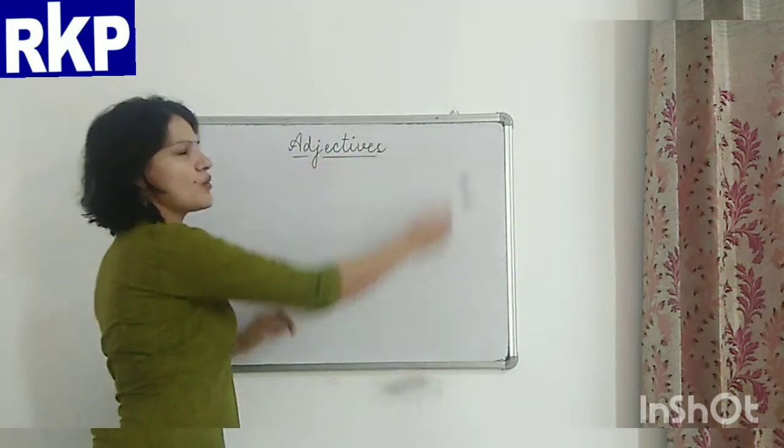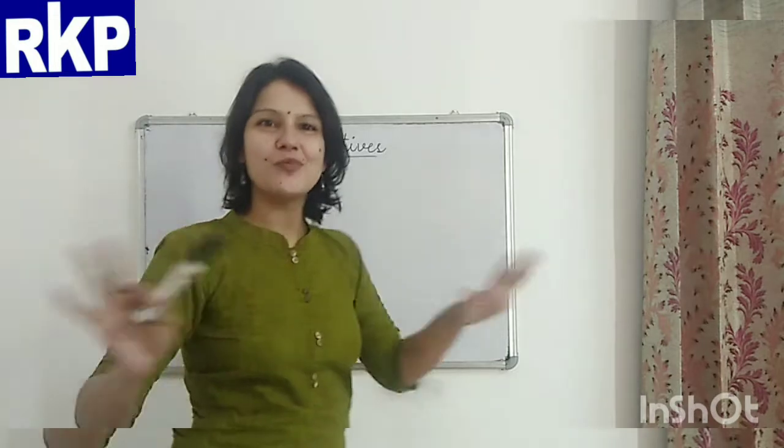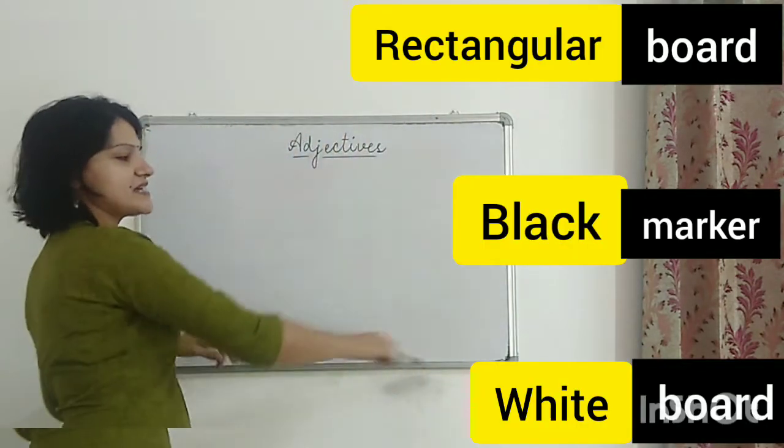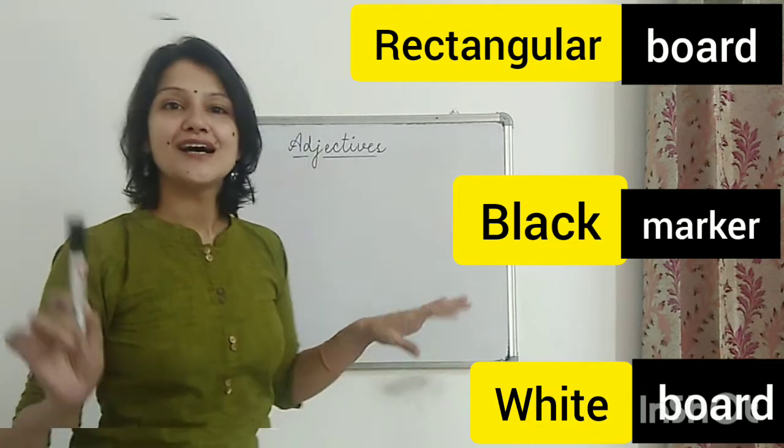The same way I can say whiteboard. Now what kind of board? Which color does it have? White. Then I can also say it is a rectangular board. Now which shape does it have? Rectangular. So like black, white, rectangular, big, small, many, some, two, four, all these words tell us about nouns or pronouns.